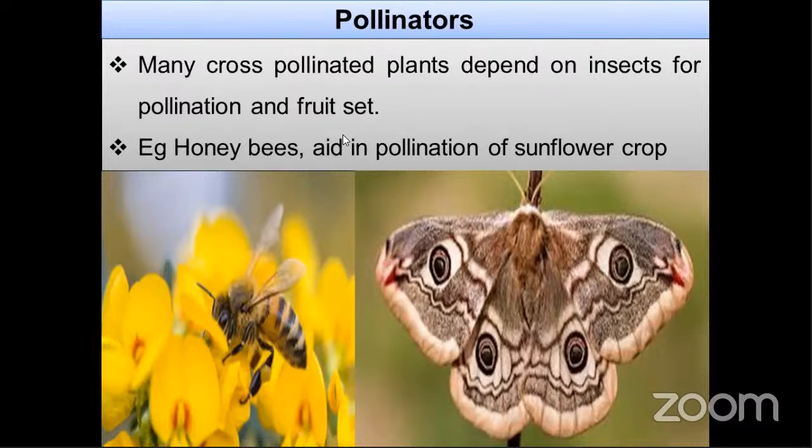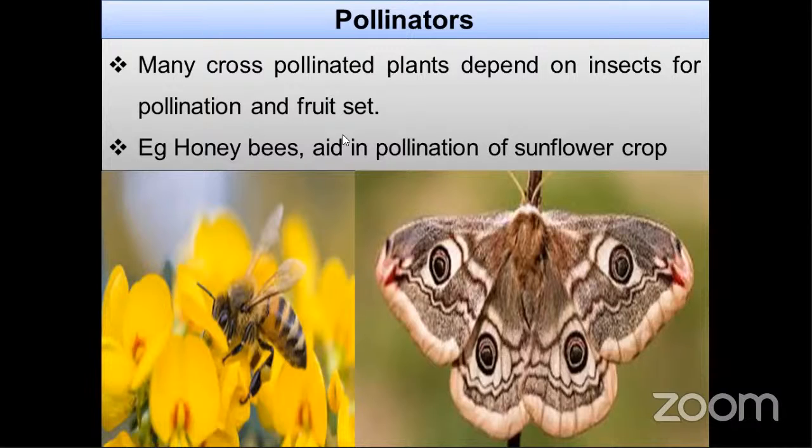So for fruit set, we know that cross-pollinated means they need pollen from another flower. So these insects carry pollen from one flower to another. Many cross-pollinated plants depend on insects for pollination and fruit set. The example is the honeybee. If a honeybee pollinates the sunflower crop, then we call it melittophily. These are the beneficial insects.